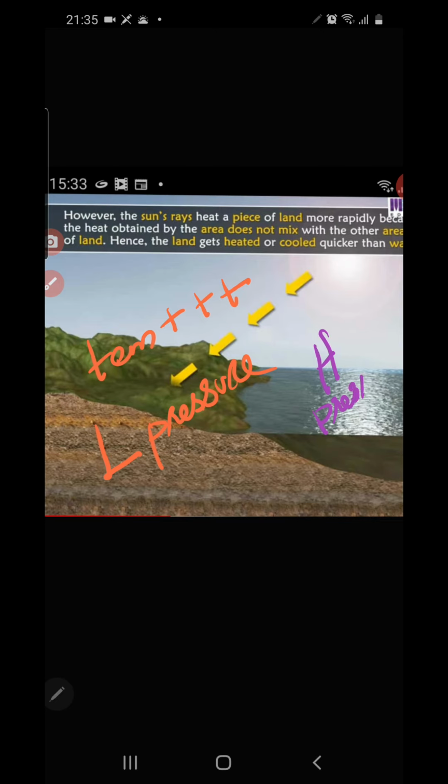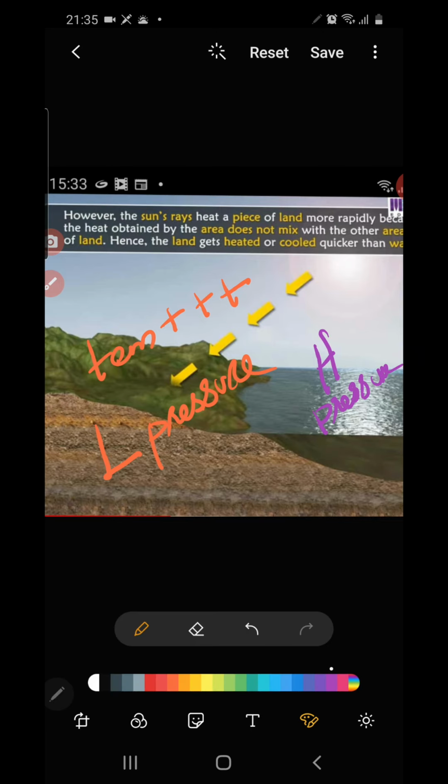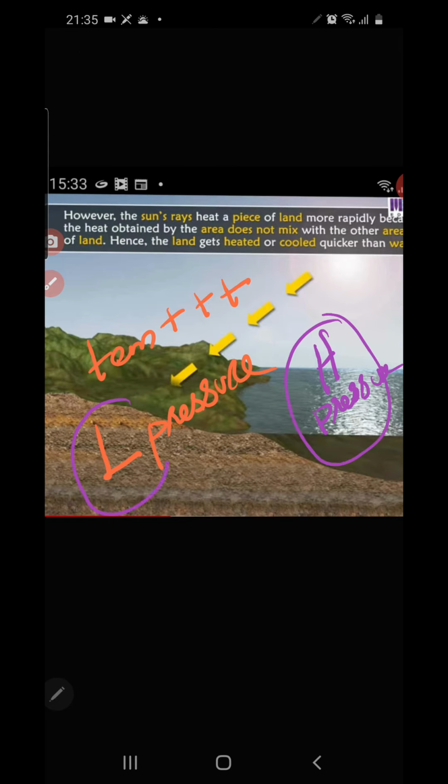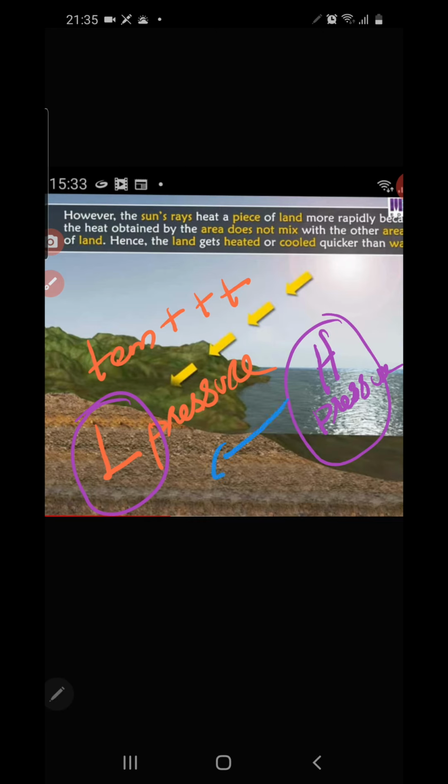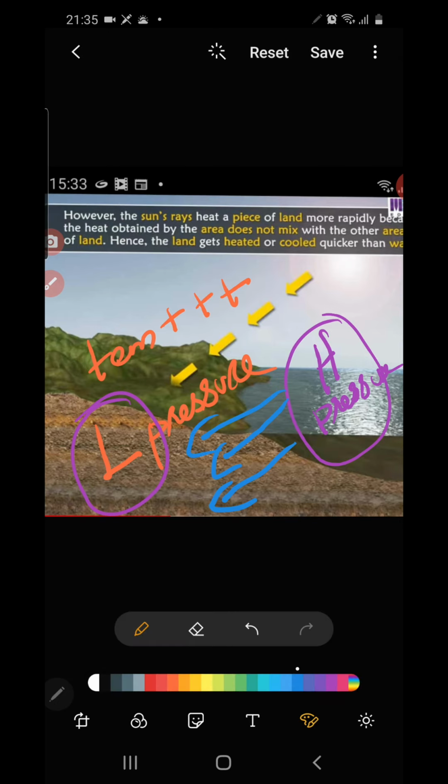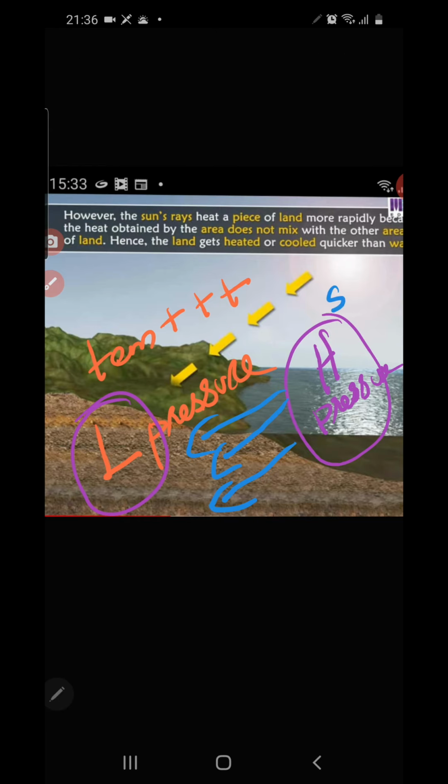Now, an important point you should know is that wind always blows from high pressure to low pressure. The movement of the wind is always from the high pressure region to the low pressure region. Is that clear? So during the daytime, the places which are near the sea or any water body get a cool breeze, because the breeze blowing from the sea is always cool.